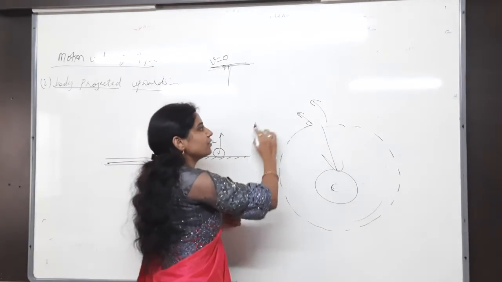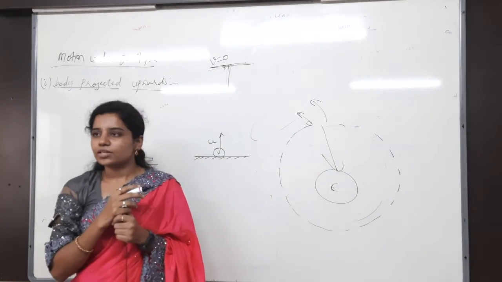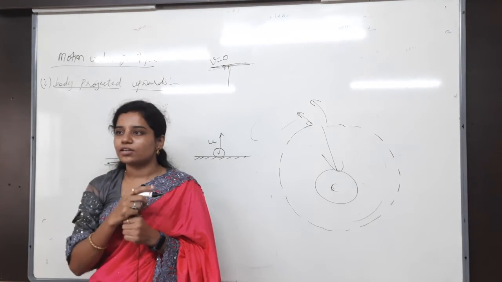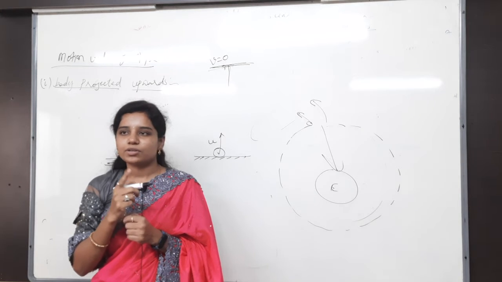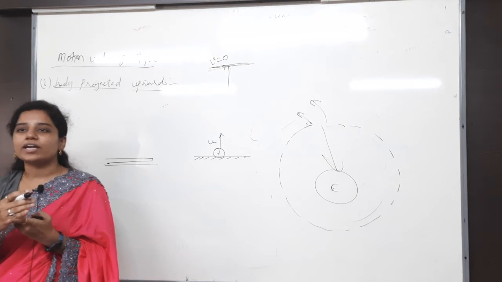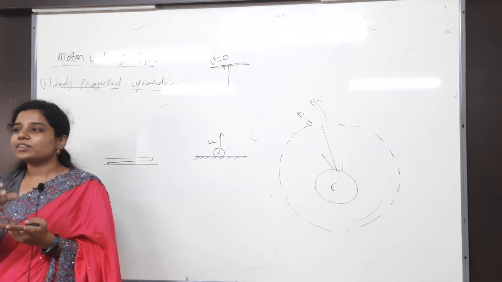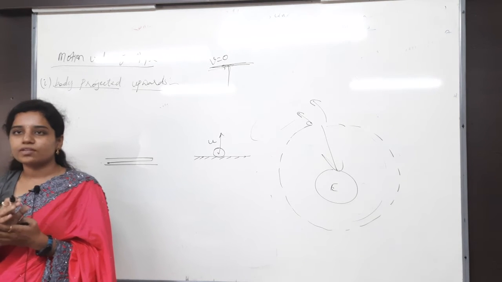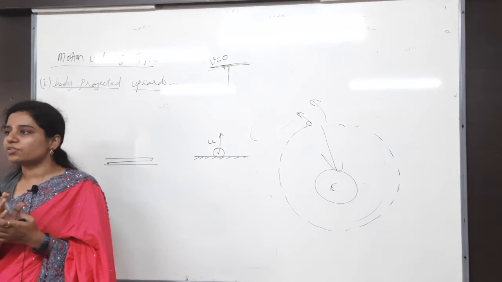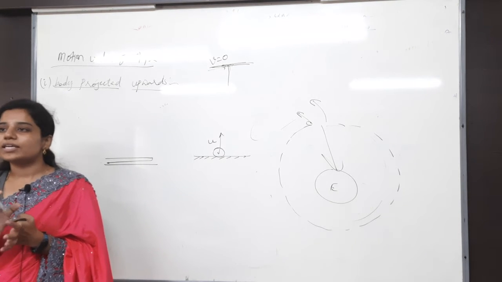Nothing but it will be floating in space. Understand, right? That velocity, what do we call it? Escape velocity in the gravitation concept. You remember, right? So what is the escape velocity? Nothing but the velocity required to escape from the earth's gravitational field, or to overcome the earth's gravitational force. That velocity we call escape velocity.